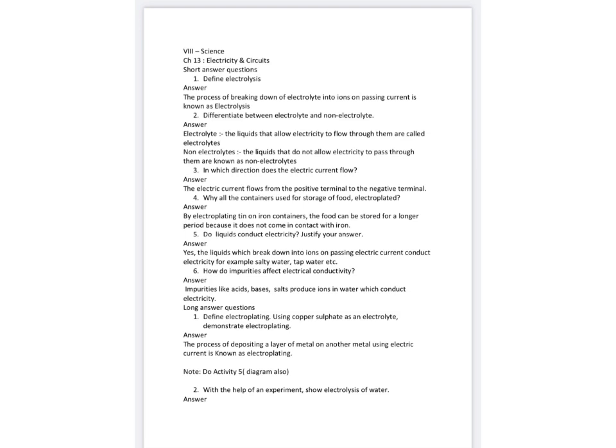Second question is: differentiate between electrolyte and non-electrolyte. In this, we are to tell the differences between electrolytes and non-electrolytes. Electrolyte is the liquid which conducts electricity, whereas non-electrolyte is the liquid which does not allow electric current to pass through it. Next question is: in which direction does the electric current flow? Electric current flows from the positive terminal to the negative terminal.